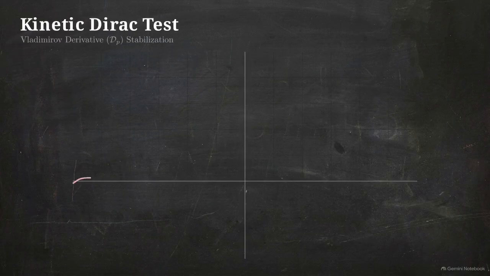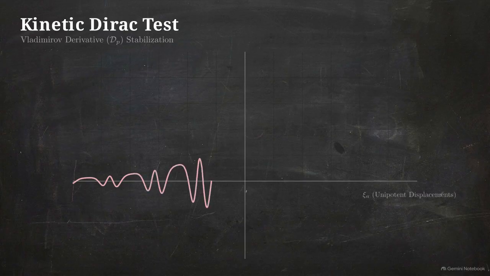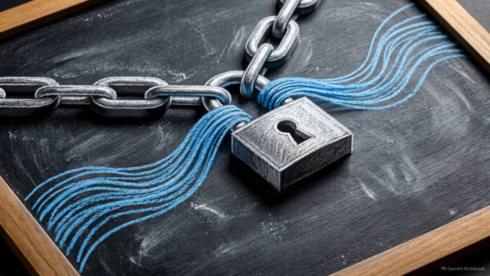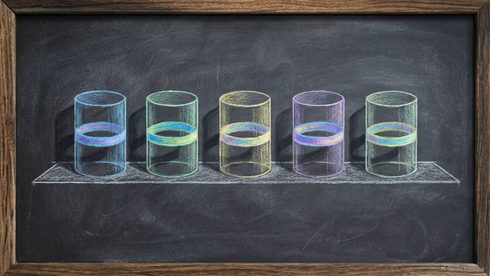This diagram demonstrates the control mechanism. The framework's strict underlying matrix logic locks any field fluctuations onto a rigid grid. When a wave attempts to spike, it hits an invisible upper triangular matrix ceiling and instantly flattens out. Because the fluctuations are locked, kinetic energy is mathematically blocked from diverging in the ultraviolet limit. Instead, it is forced to stabilize into a finite spectrum of eigenvalues.